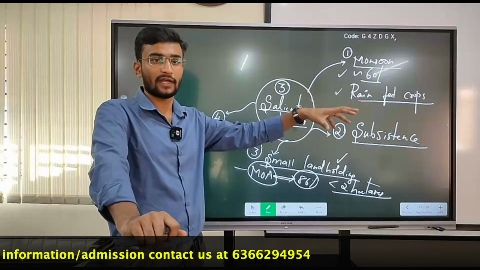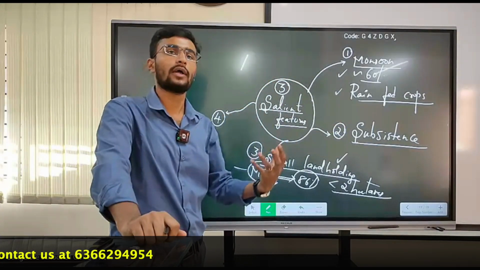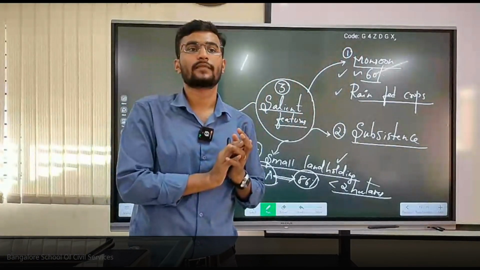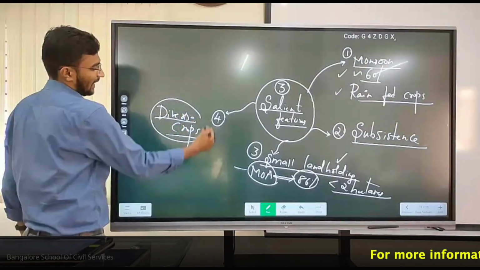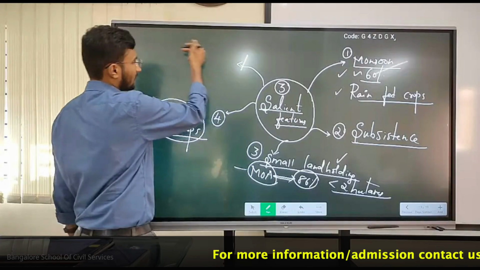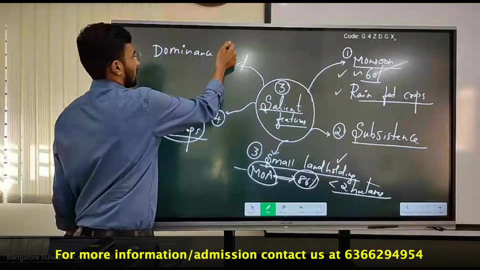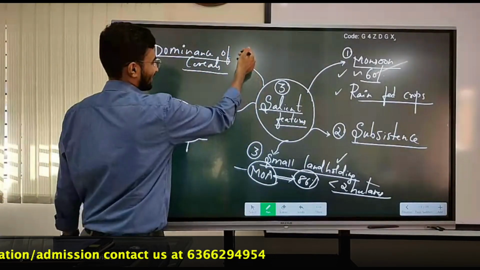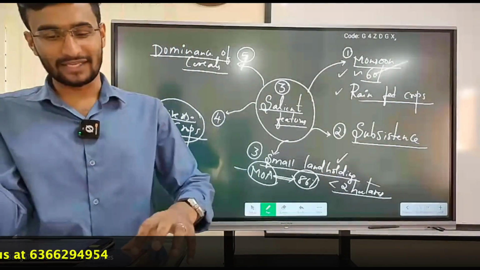On one side there is plenty of water, flooding, and we are going for water-intensive crops, and on the other hand we are going for rain-fed crops. Don't you think that's a dichotomy? Those are the differences. Either you can also mention that despite diverse crops, there is only a dominance of a few crops, that is nothing but the dominance of cereals.